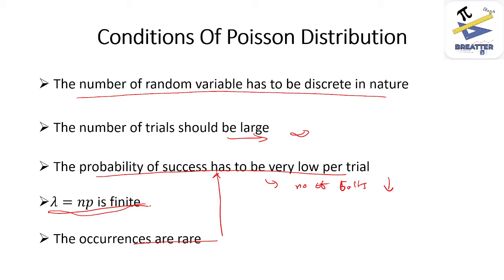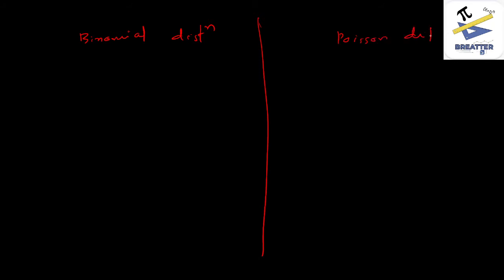Now let's understand the basic difference between binomial distribution and Poisson distribution. So here are a few key differences. Let's divide this part into binomial distribution and Poisson distribution. What are the differences?